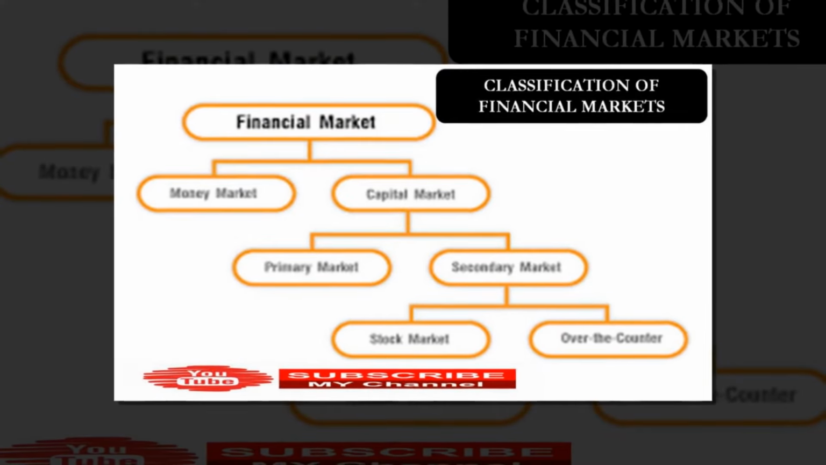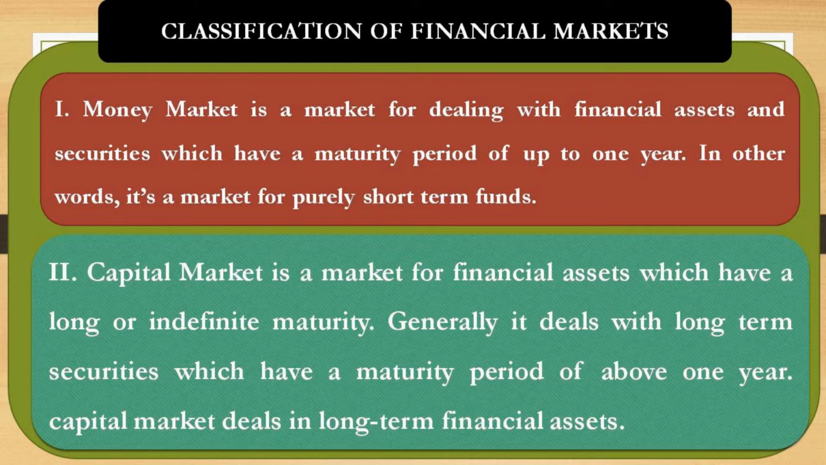That is, those instruments having a maturity period of up to 1 year or less than 1 year come under money market. Please note that point. Maturity period means, suppose I would like to take a loan from a bank and its repayment period is 6 months. That will come under money market. If the repayment period is 5 years or 10 years, then that will come under capital market.